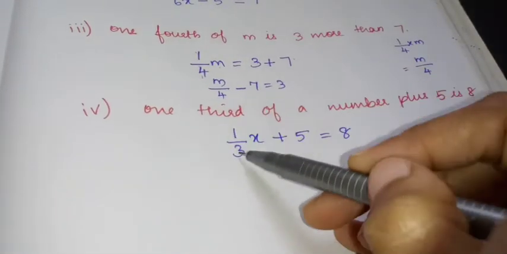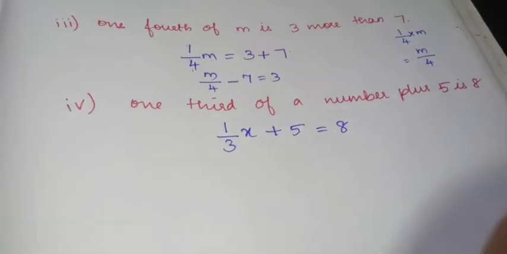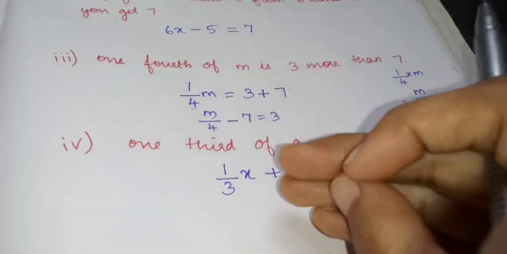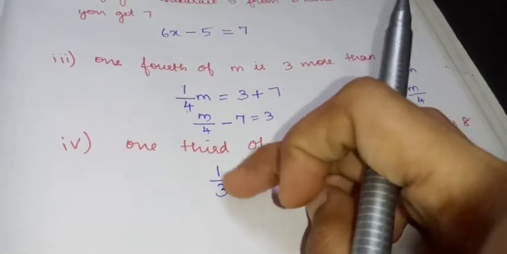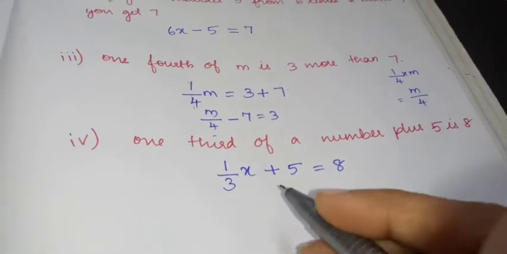Okay, 1/3 of a number plus 5 is 8. Okay, so this variable will change. In the textbook they have written this as n. No problem. See, 1/3 of x, how will you write it?